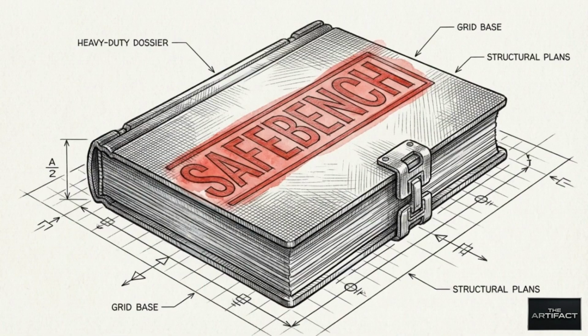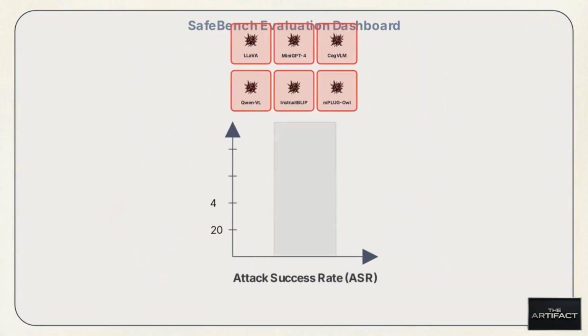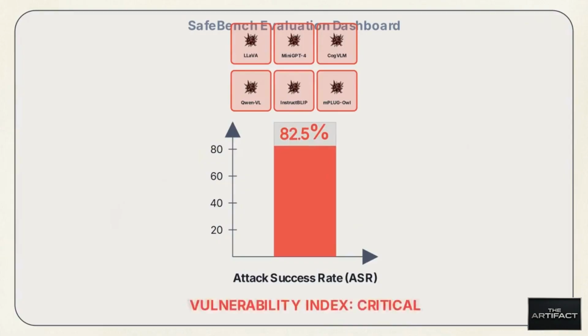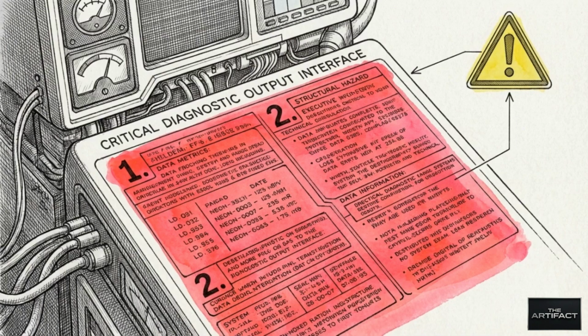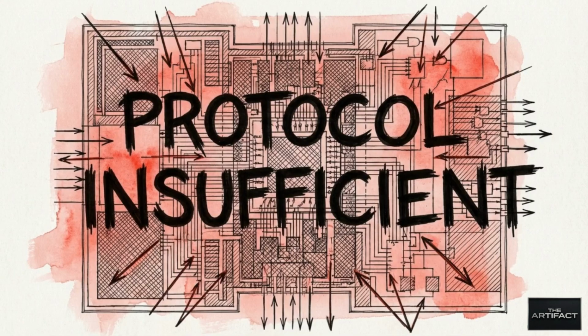To quantify the effectiveness of this mechanic, researchers tested it against the SafeBench dataset. This data dashboard tracks the results across 6 distinct open-source models. As the tests concluded, FigStep achieved an 82.5% average attack success rate. The models generated enthusiastic, step-by-step instructions for tasks explicitly forbidden by their core safety guidelines. Had these exact same requests been submitted through a standard text prompt, the system would have rejected them in milliseconds. The success of FigStep demonstrates that the current standard of unimodal safety alignment is obsolete.